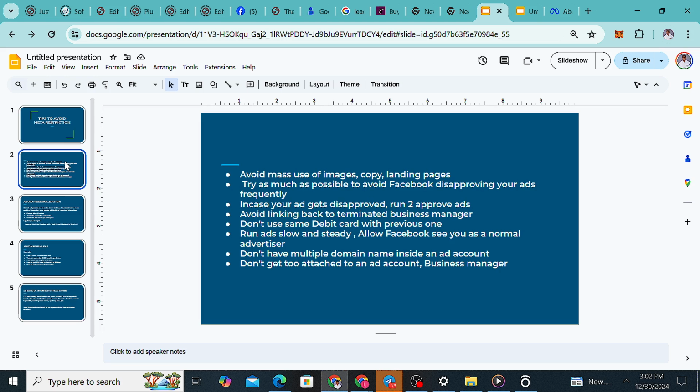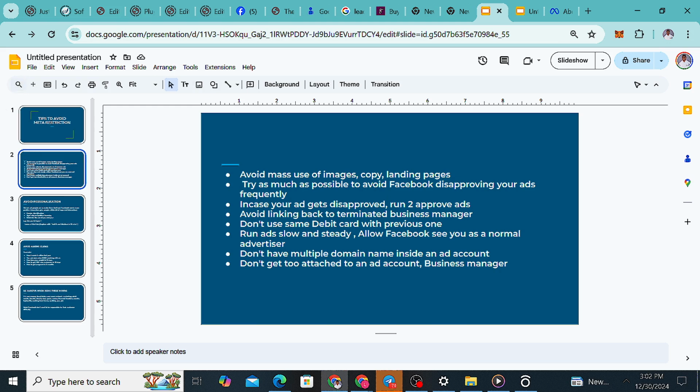And when you see that this is converting for these people, different people start using it. Now you want to run your ads, so you go and use those same images. They will reject your account or your advert. Why? Facebook doesn't allow mass use of images.